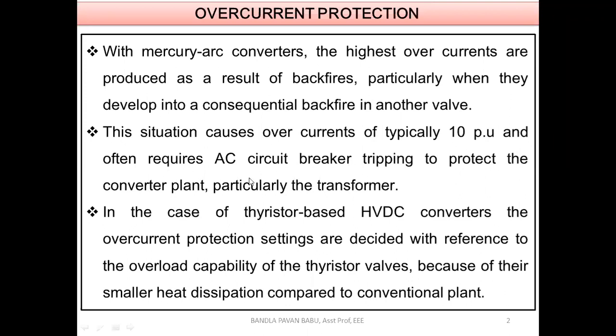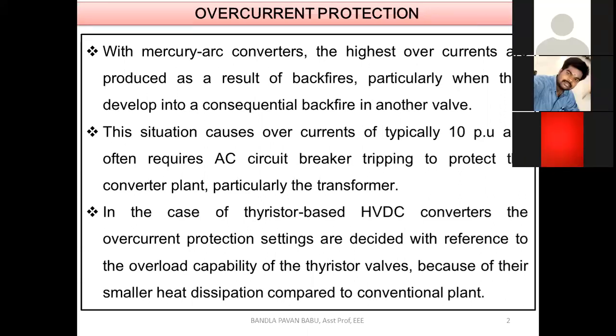It often requires AC circuit breaker tripping to protect the converter plant, particularly the transformer, meaning the converter transformer, because through this converter transformer only the AC is fed to the converter unit.